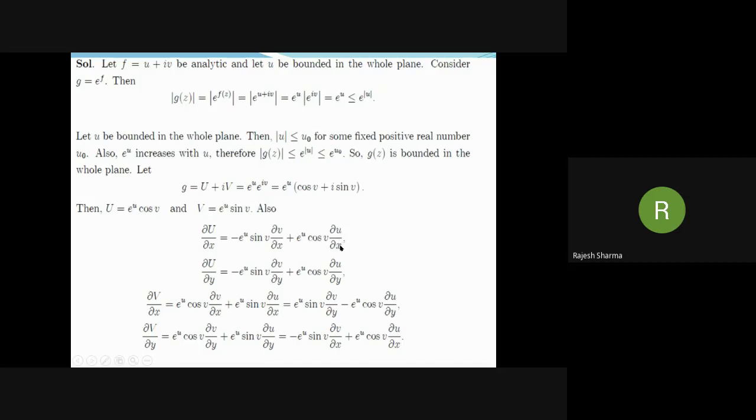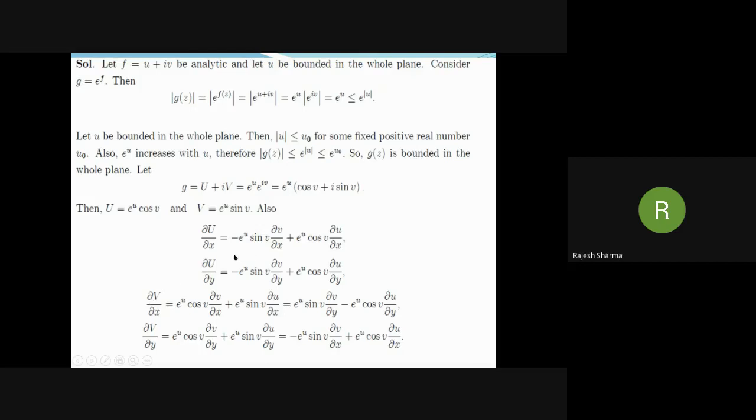Now note that exponential functions are continuous functions and trigonometric functions are also continuous functions. Now this partial derivative partial v by partial x is continuous. Why? Because f is given to be analytic, so its real and imaginary parts have continuous first order partial derivatives, and the same is true here. So partial capital U by partial x is continuous. Similarly, we can find other derivatives and see that they are also continuous.